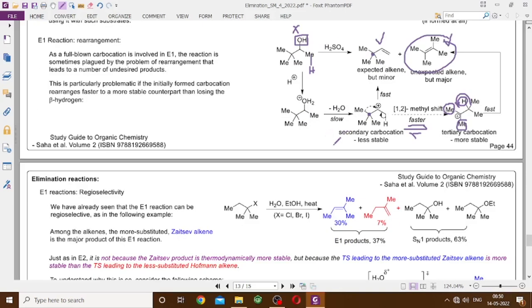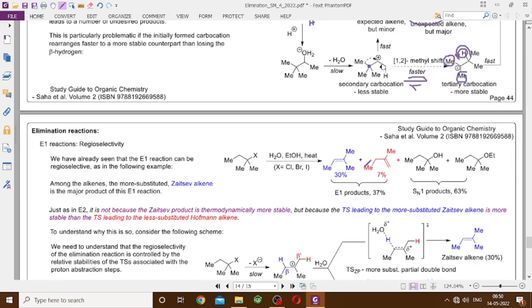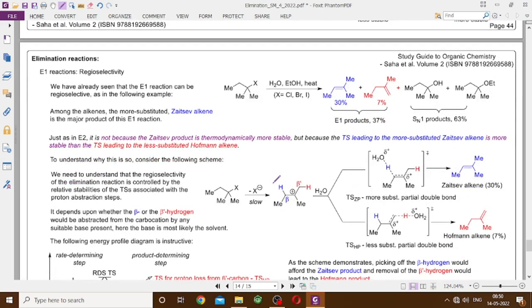The final thing is the regioselectivity. As I have told you, যেটা আমরা দেখেছিলাম যে এখানে 37% E1 প্রোডাক্ট তৈরি হয়েছে, তার মধ্যে হফম্যান প্রোডাক্টটা মেজর, সেটজেপ প্রোডাক্টটা মাইনর। Why is that? Is that because the সেটজেপ প্রোডাক্টটা মেজর, হফম্যান প্রোডাক্টটা মাইনর? The more substituted alkene, Zaitsev, is 30%, Hofmann is only 7%. Less substituted alkene. Forget about the SN1. We are not talking about these things anymore. You will be talking about this in the nucleophilic substitution course.